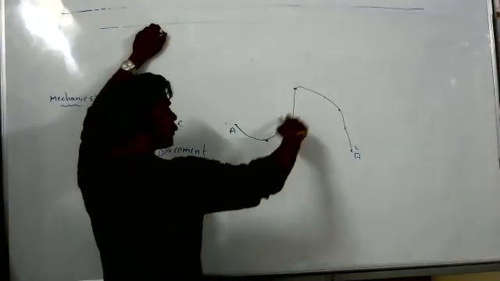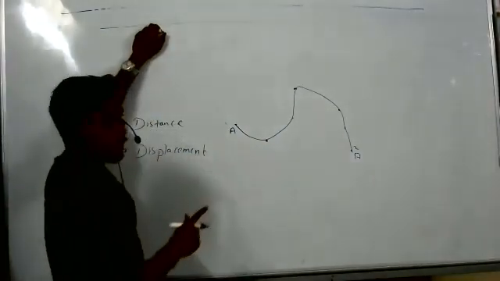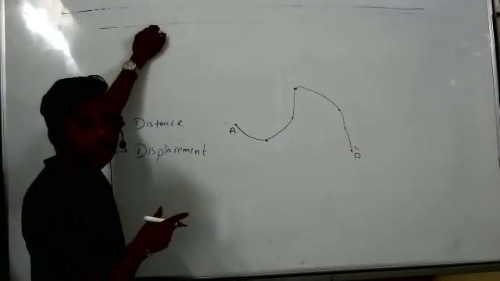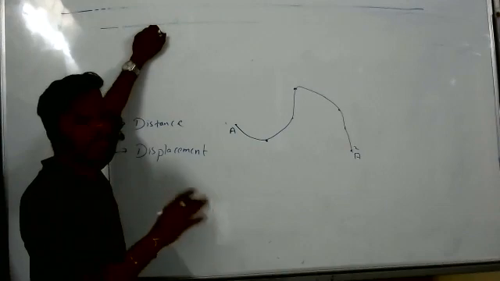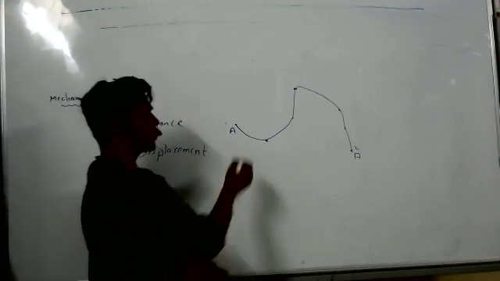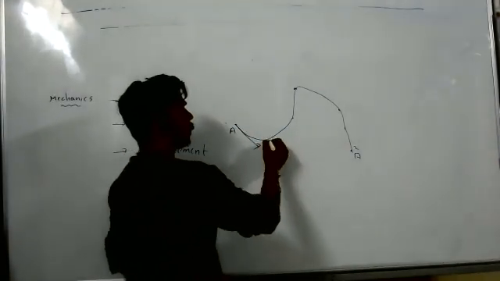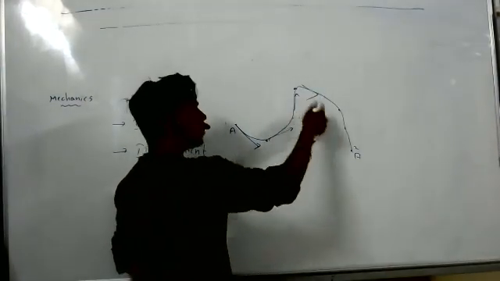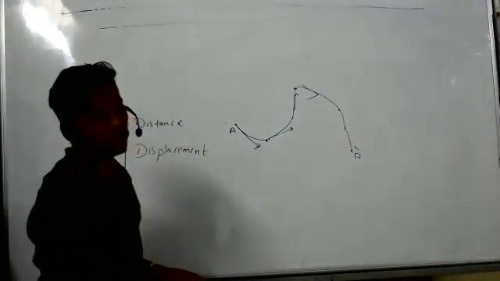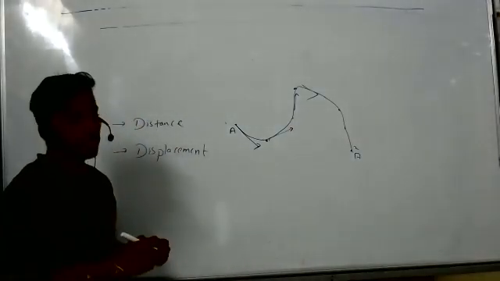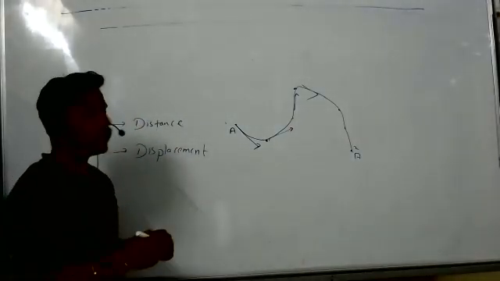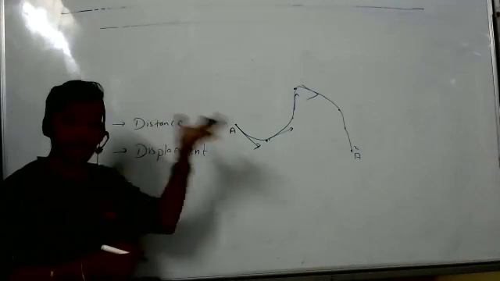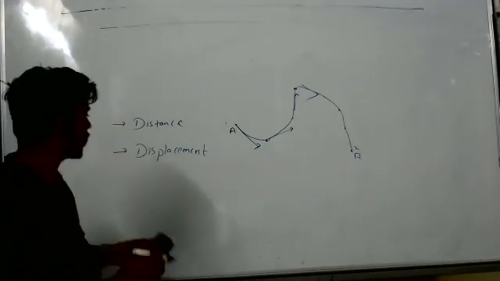The length of the path traveled by a body. Here, there is no particular direction for particle A. First it is going in this direction, next it is going in this direction, and this direction, and this direction. So the direction is changing every time; there is no particular direction. So distance, the length of the path traveled by a body, is called distance.